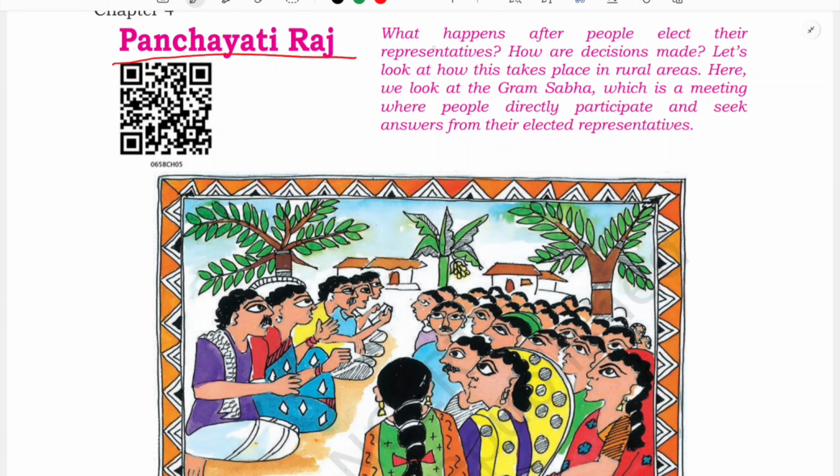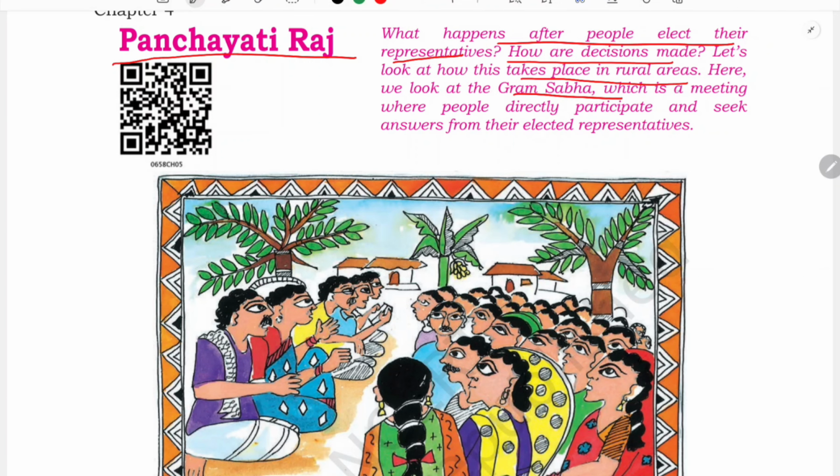And there is a story also given about a village. So we are going to learn about that Hardas village as well. So see what happened after people elect their representatives. In a previous chapter, if you remember, we have learned that people used to elect their representatives, isn't it? And that representative becomes the ruler of the country, and he or she governs the country, and how decisions are made, isn't it? How they are made. And so in this chapter, let us see how these took place in rural areas.